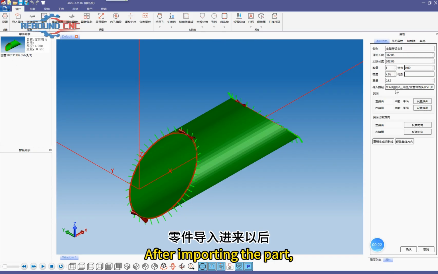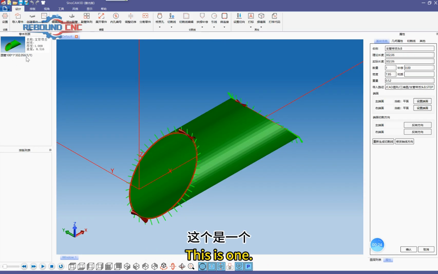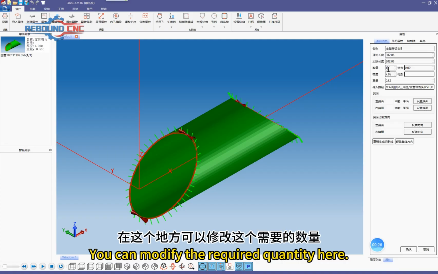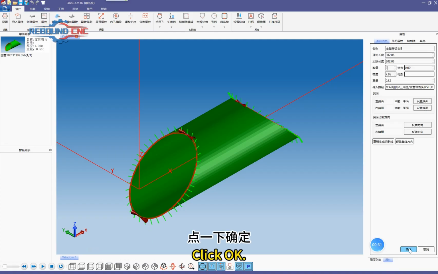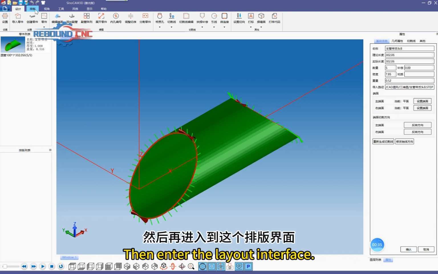After importing the part, this is 1. You can modify the required quantity here. 5. Click OK. Then enter the layout interface.